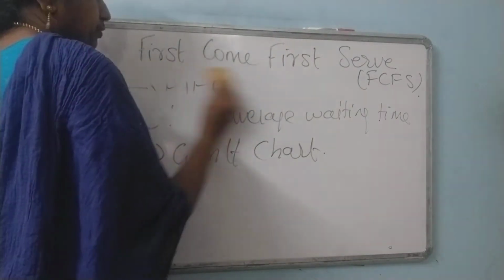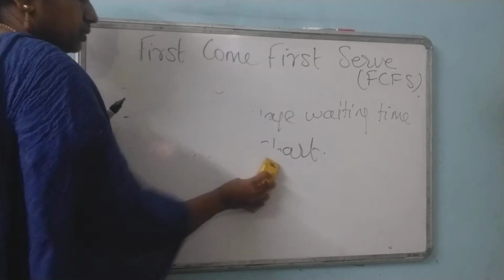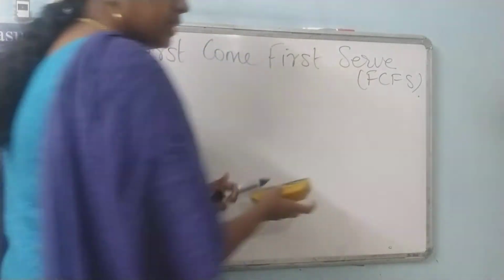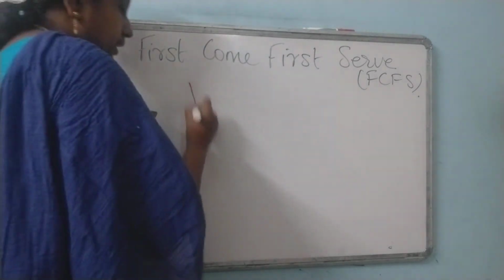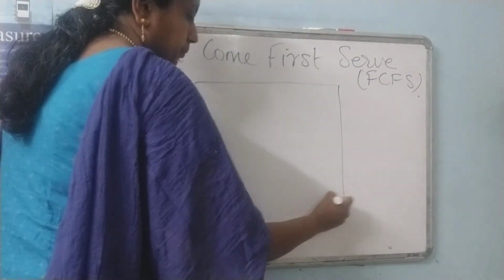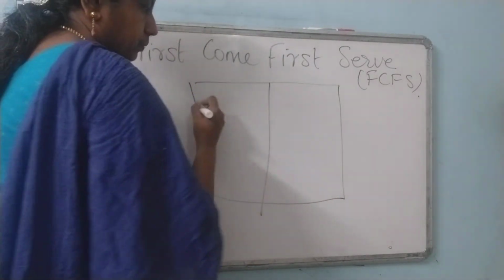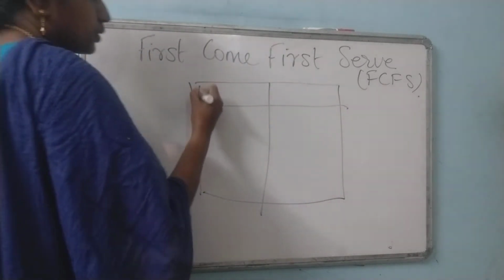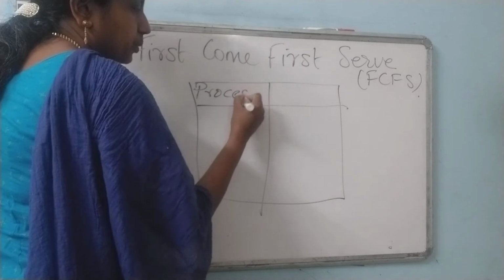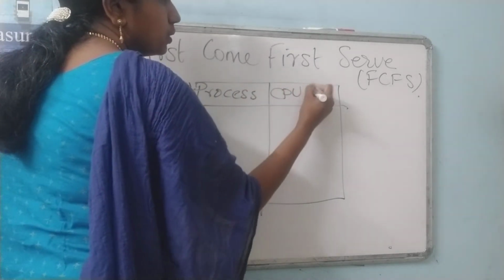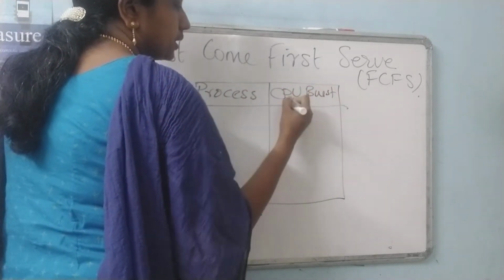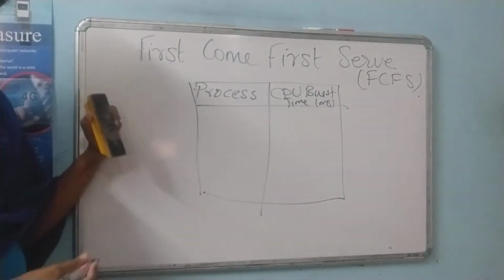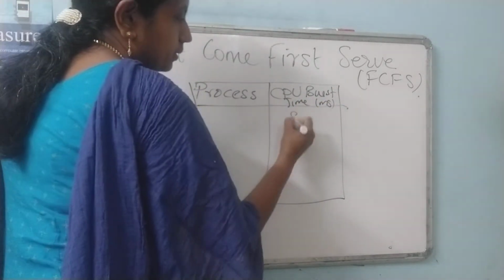Based on FCFS, I am taking a table with the process and the CPU burst time in milliseconds.